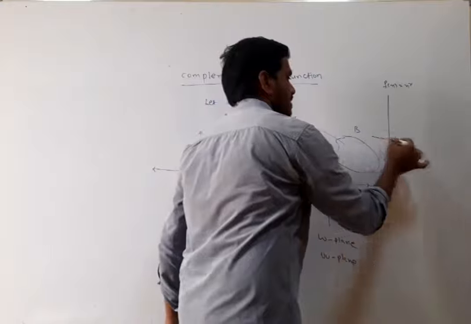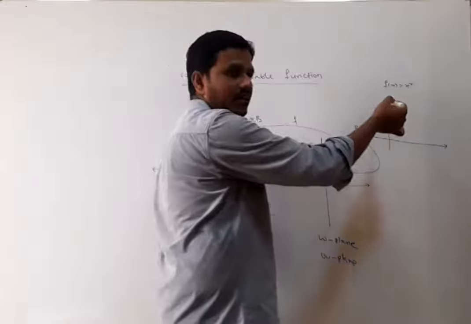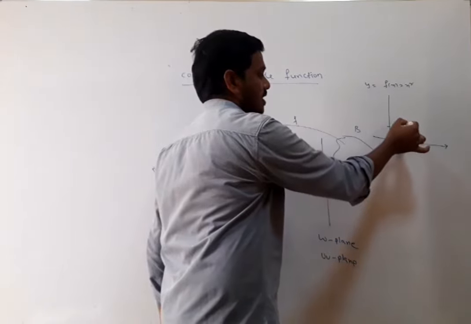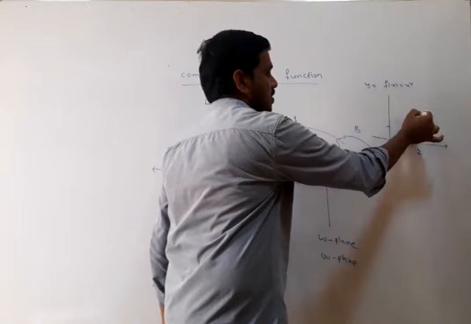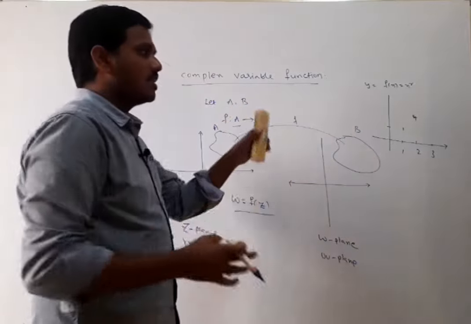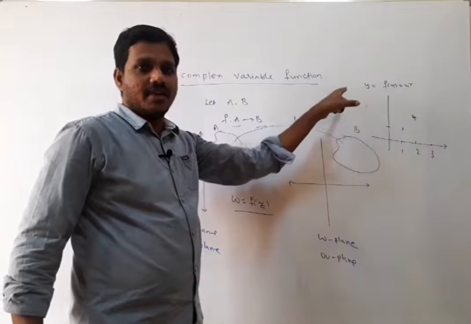Here this is the y-axis, this is the x-axis. If you take the x values, you will get the function values, that is y is equal to f of x, which is x square. x is equal to 1, y is equal to 1. x is equal to 2, y is equal to 4. x is equal to 3, y is equal to 9. That means in case of the real number system, the function is a relation between the x-axis and y-axis.